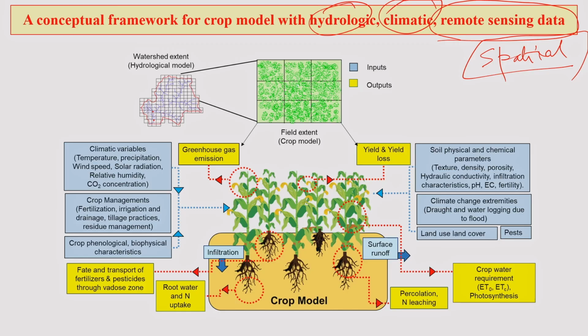Now, this is a conceptual framework which we in our lab, myself and my students, have been working on. So, as we see here, suppose a watershed, because a watershed is the easiest administrative unit where you can handle things in a much better way, whether it comes to managing any kind of resources or any administrative matters.